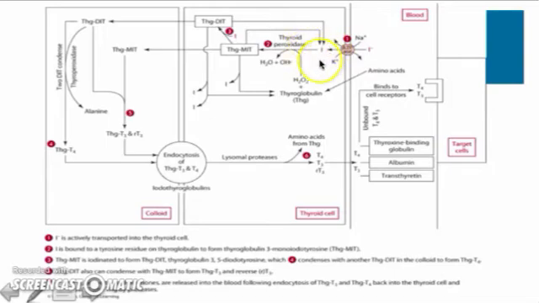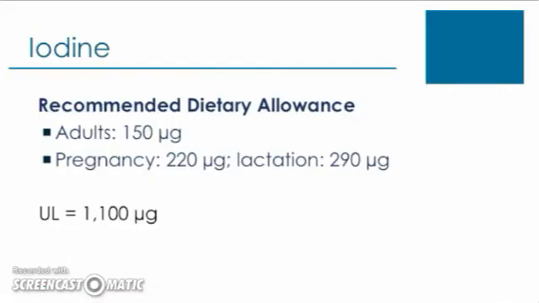So we see the iodine here being picked up and used for the process of the formation of these thyroid hormones. And again, we see once they are formed, we have them carried through circulation by these transport proteins. This will be the main function that we'll discuss as it relates to iodine, is primarily in the function of producing the thyroid hormones.